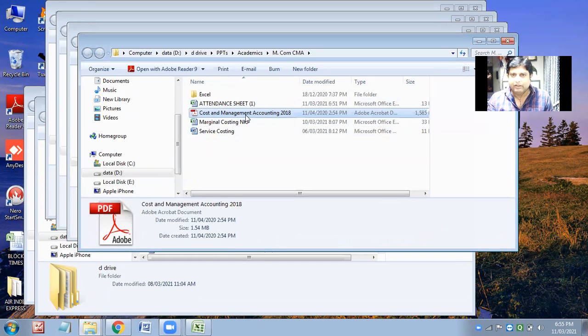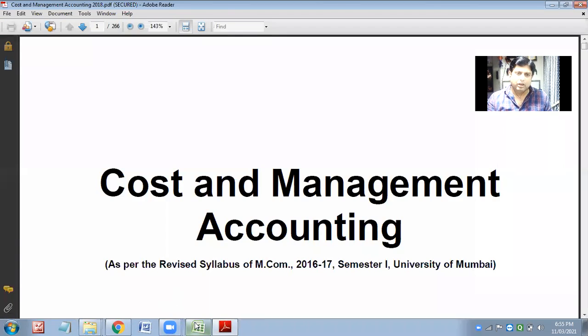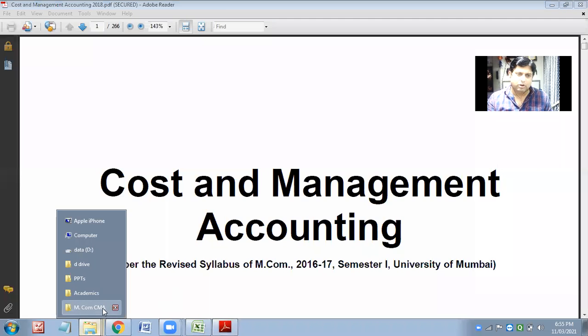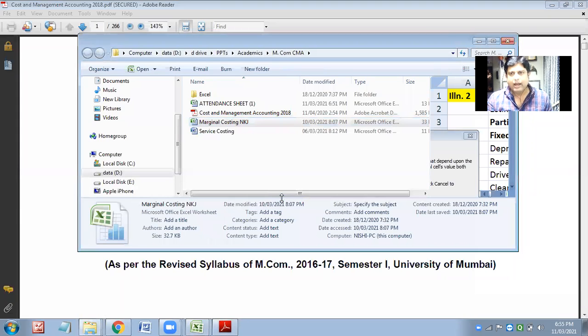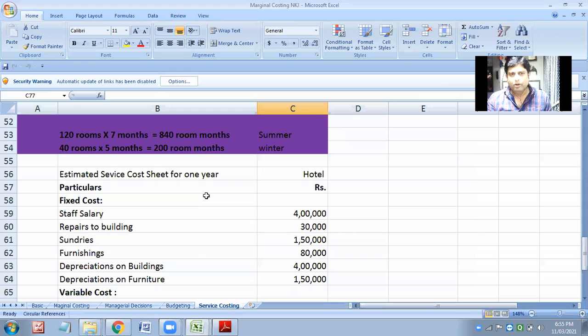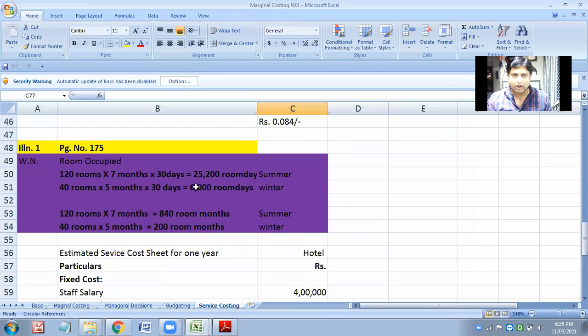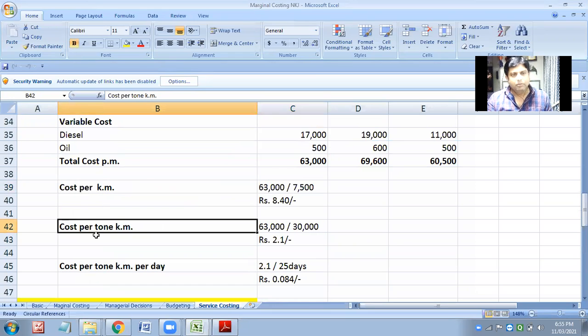I believe you must have done it. So there is not much difference between hotel and transport industry. What we found, more or less costing will remain the same, only the nomenclature will change. If I am talking about hotel costing, in road we used to get the cost per kilometer, per ton kilometer, or per passenger kilometer, per seat, per kilometer, kind of.